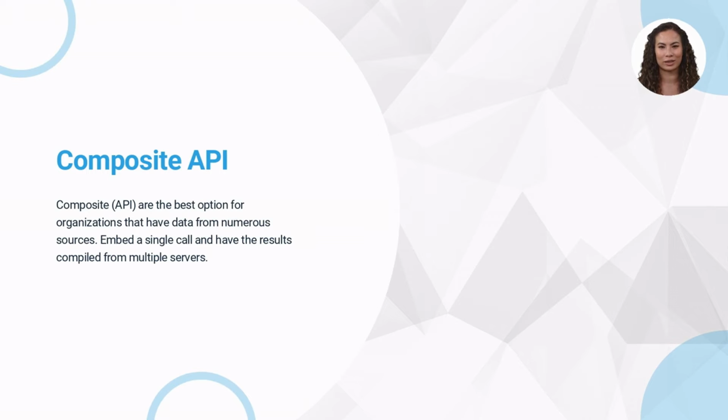Embed a single call and have the results compiled from multiple servers. The ability to set off a chain of calls and responses without requiring human intervention gives organizations an array of options for automating their data processes. Composite APIs are easy to use, flexible, and powerful.